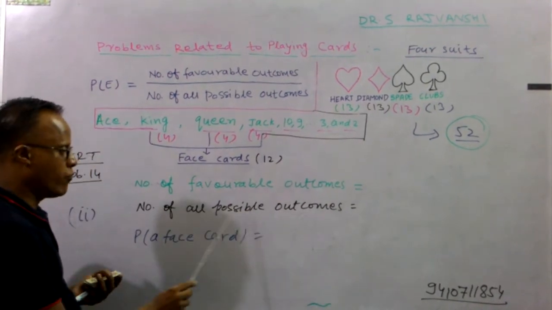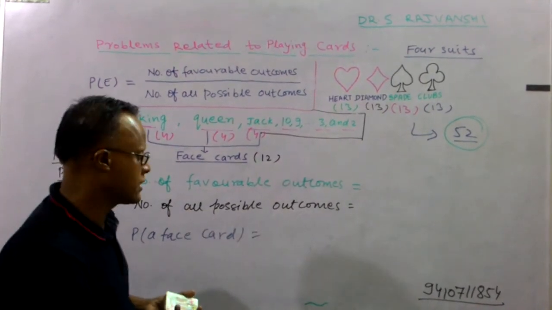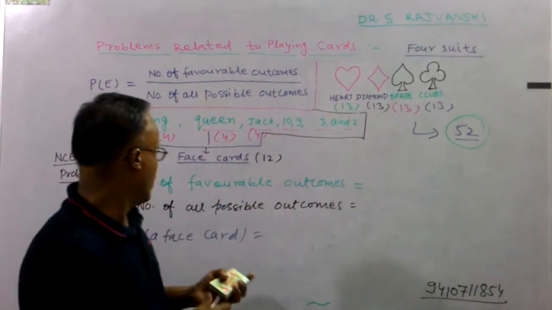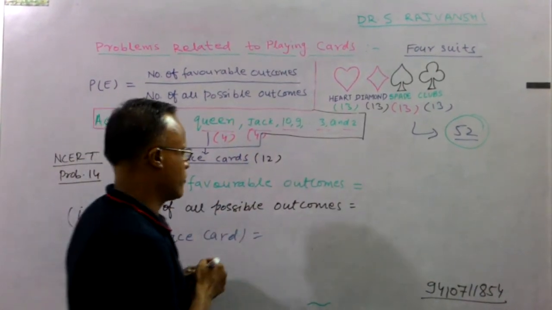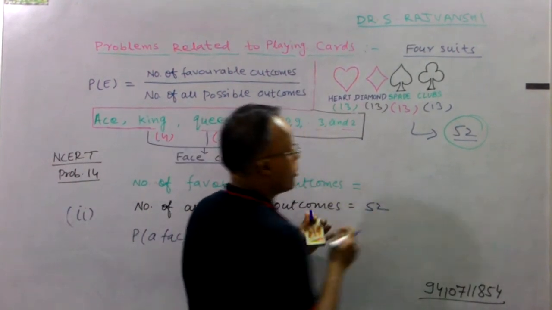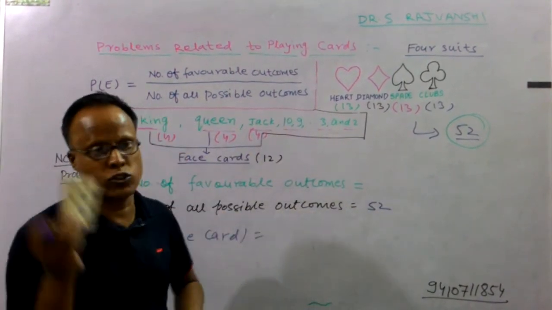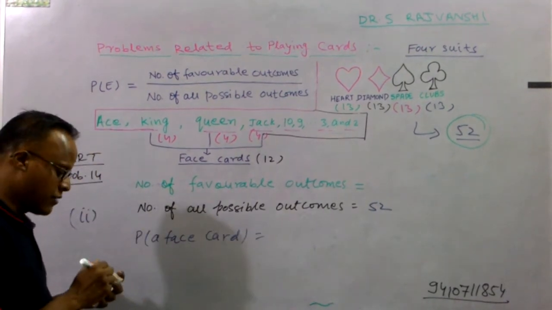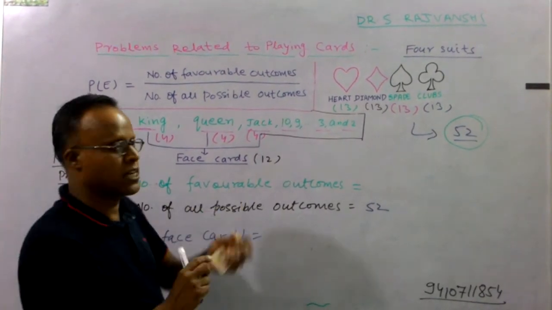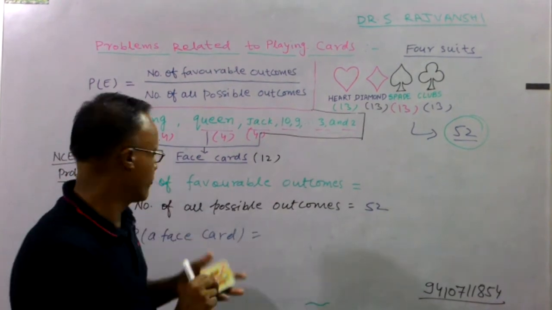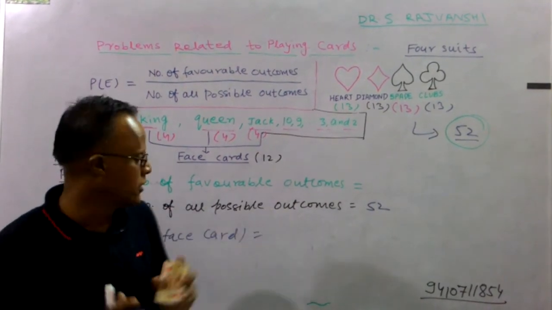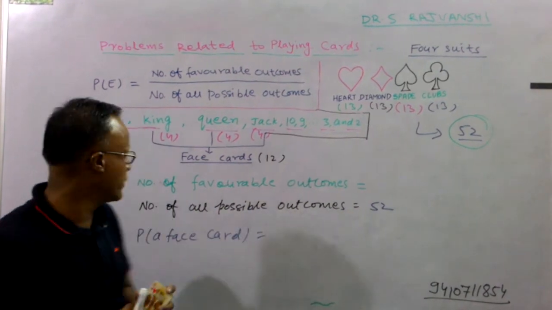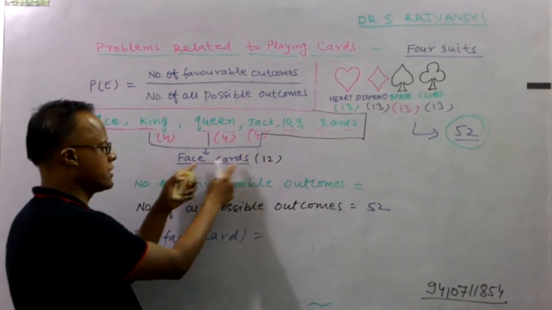The number of all possible outcomes in this case is again 52, because this deck contains a total of 52 cards. In the next class we will discuss what happens if we remove the face cards, then the number of possible outcomes also changes. Here again the number of all possible outcomes is 52 and the number of face cards is 12.